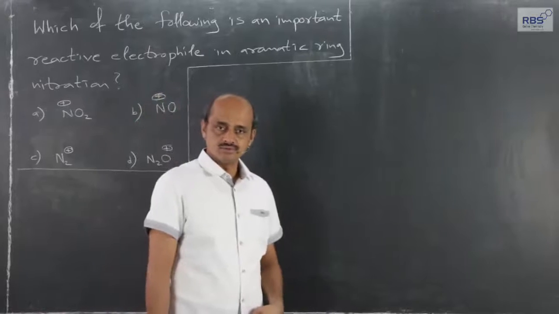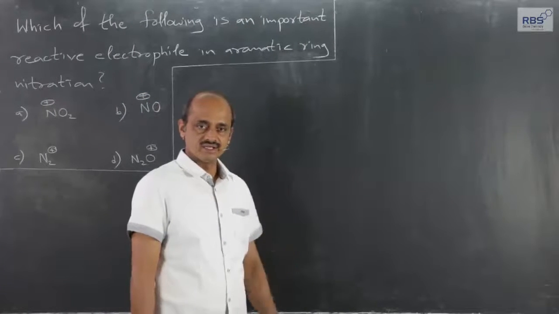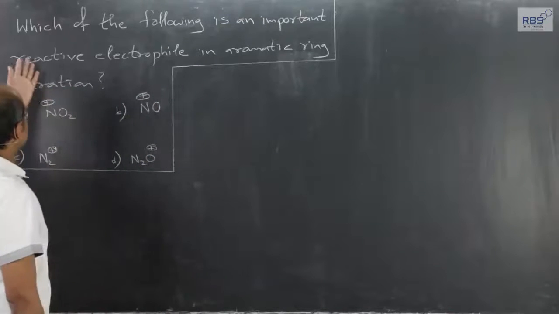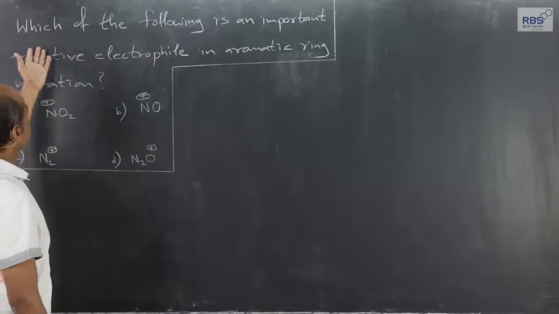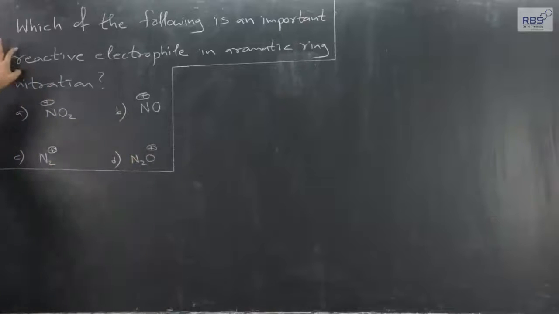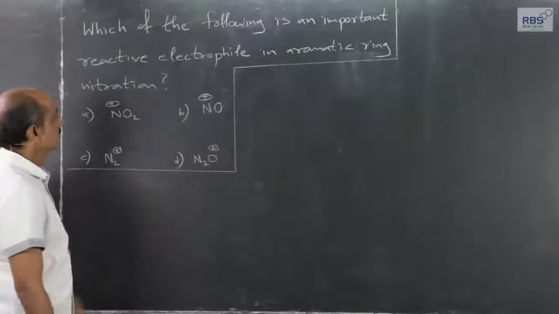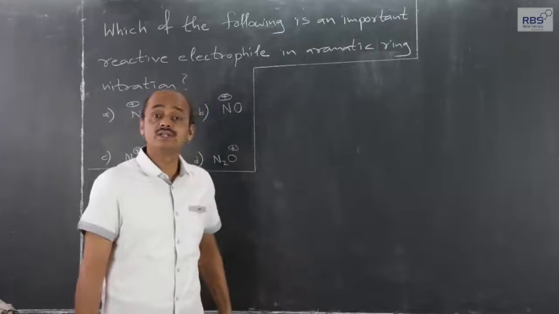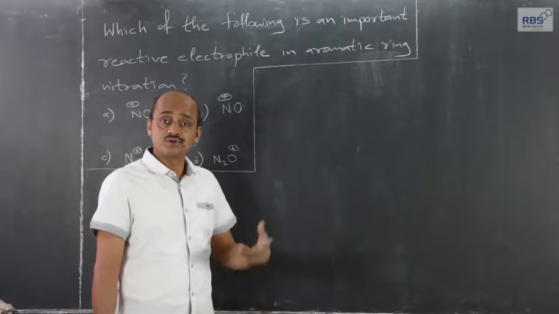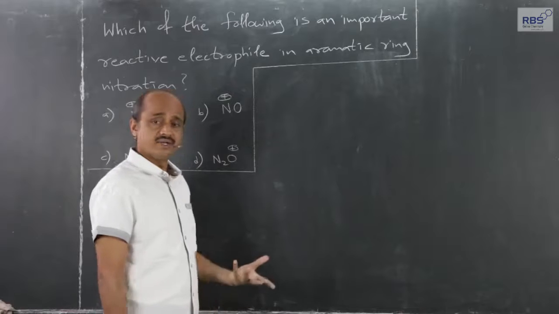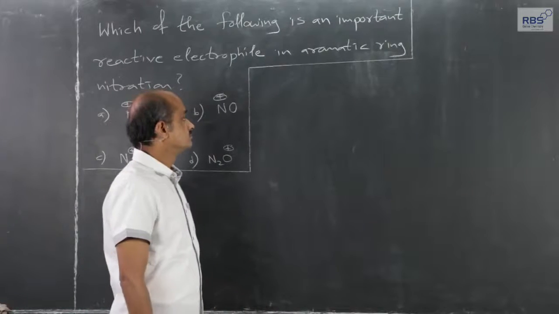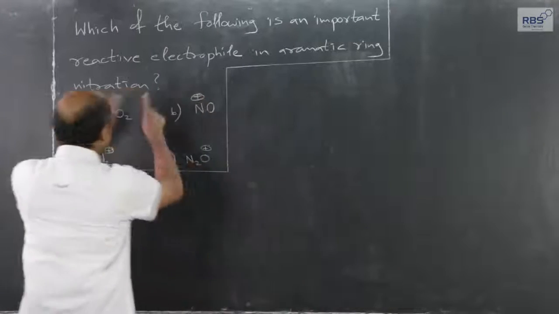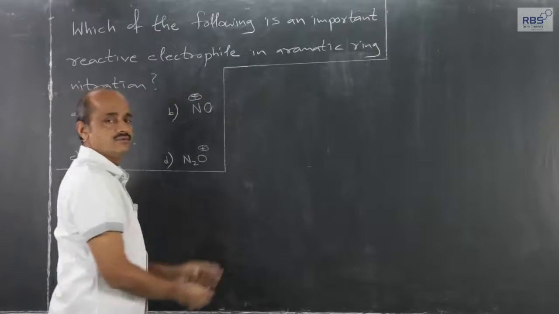Let us consider one more. It is a very simple MCQ, but very important. During nitration, which of the following is an important reactive electrophile among the following in aromatic nitration? Aromatic nitration, nitration of benzene, nitration of toluene, nitration of aniline. It can be any aromatic ring. Which among the four is the actual electrophile which attacks?